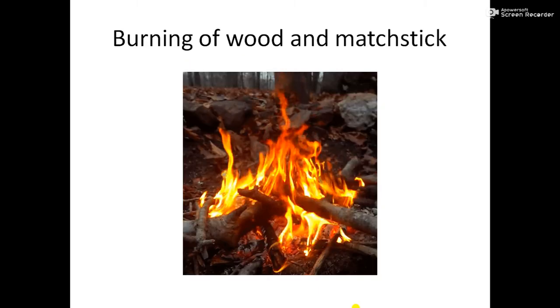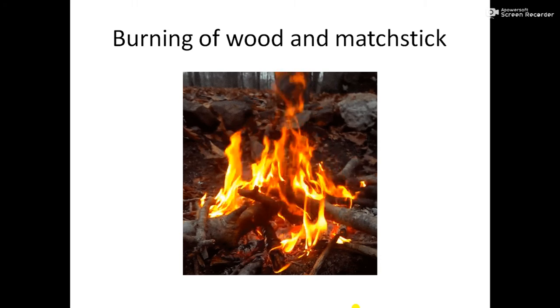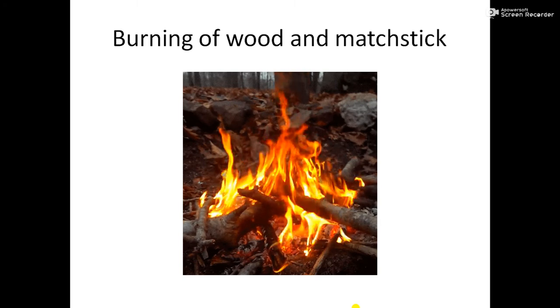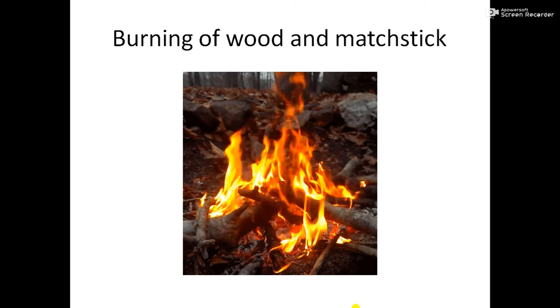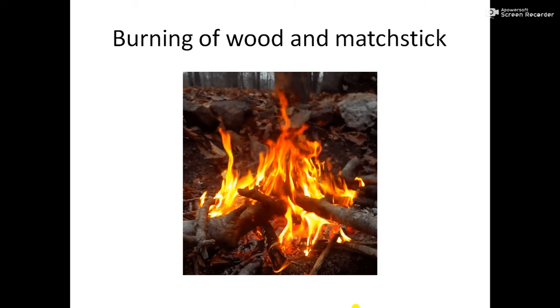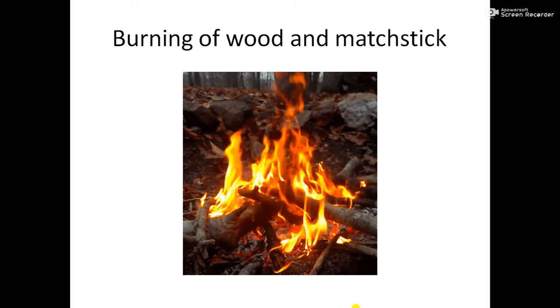Let us now know some more examples. Burning of wood and matchstick. Have you ever seen when wood is burned, what we get? We get ash, and that black ash is not at all converted again into wood. And we are getting a new substance, like cooking of food, where we get an omelette out of egg. Like in a chemical reaction, we are getting a new product, isn't it? So in all these changes, we are getting something new, and the thing which we get new is not at all reversed back.